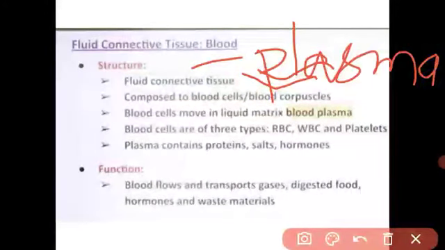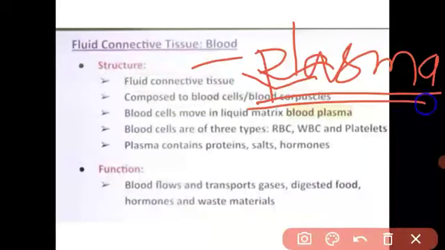Plasma is the liquid part which is present in the blood, and due to the plasma the blood is in motion, which connects the two different organs. Got it? Means it is not only connecting, but it also sends the message, like oxygen and nutrients are transferred from one part of the body to another part. समझ में आ गया बेटा आपको?